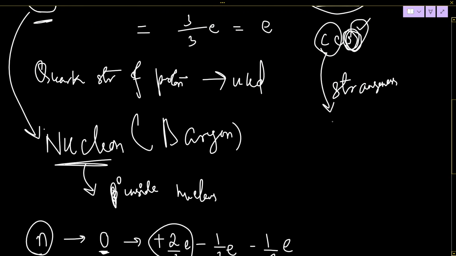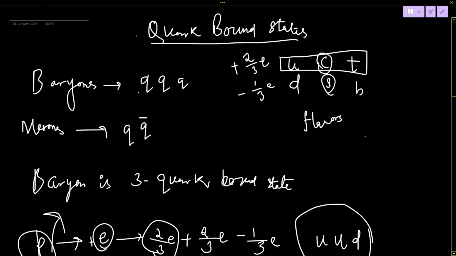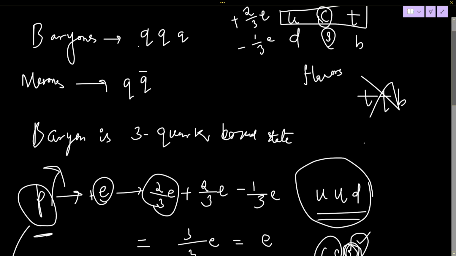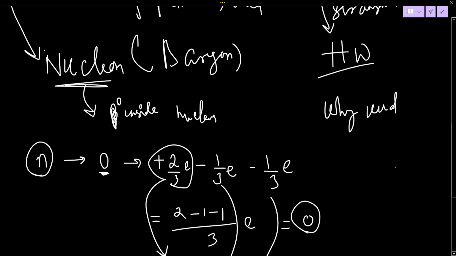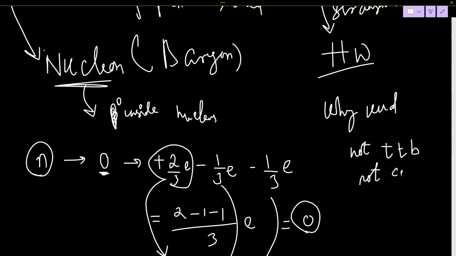So this is a homework. The homework is: why don't we use charm or even TTB? Why not TTB? Why UUD? Okay, so this is your homework. Why UUD, not TTB, not CCS, in the proton's structure.